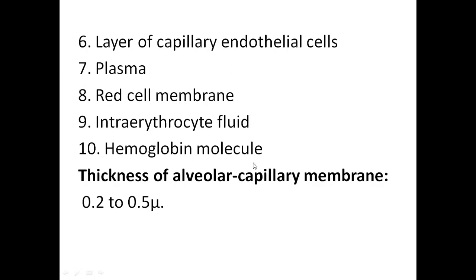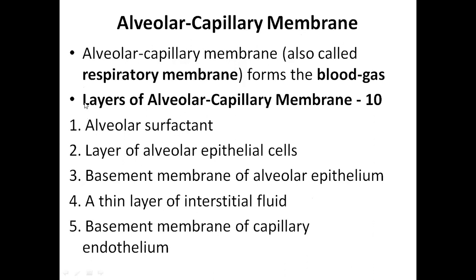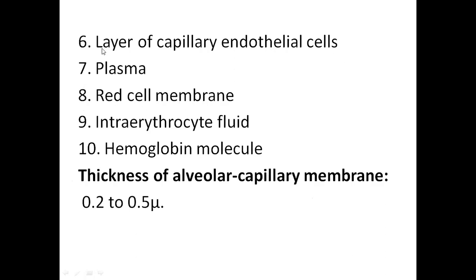So the final destination when we talk about transport of oxygen, the exchange of oxygen, is that oxygen has to cross the surfactant alveolar fluid, alveolar epithelial cells, basement membrane, pulmonary interstitium, capillary endothelial basement membrane, capillary endothelial cells, plasma of the blood, RBC membrane, intracellular fluid in the RBC, and then go and bind to the hemoglobin molecule. The thickness of the alveolar capillary membrane is 0.2 to 0.5 micron.